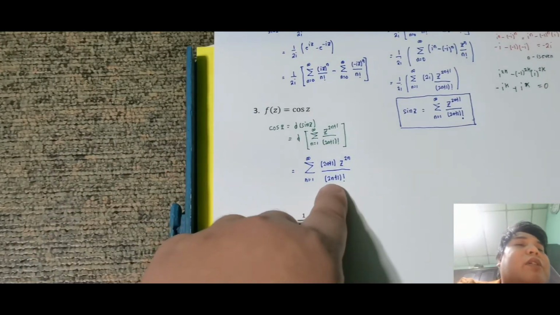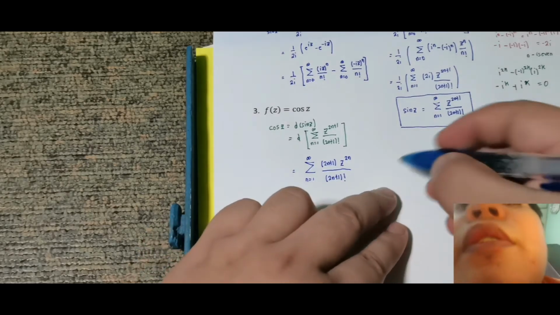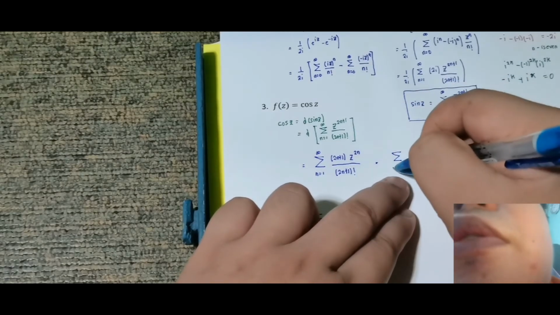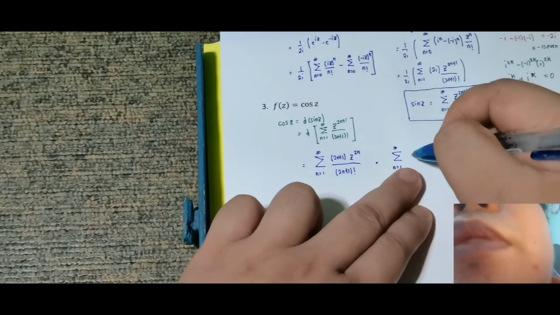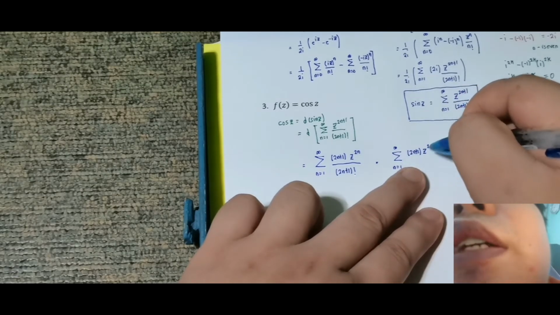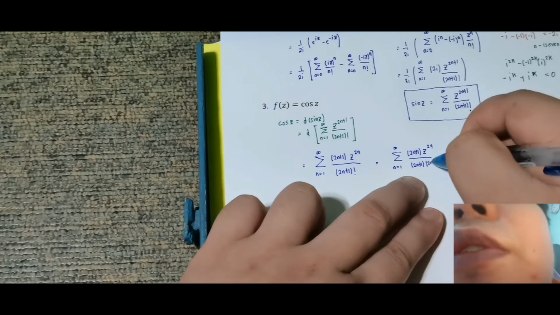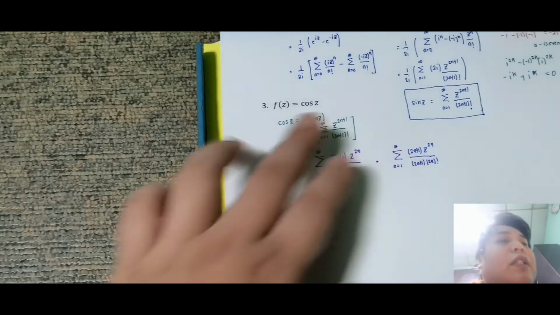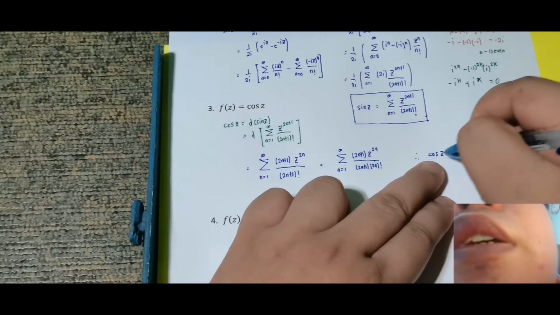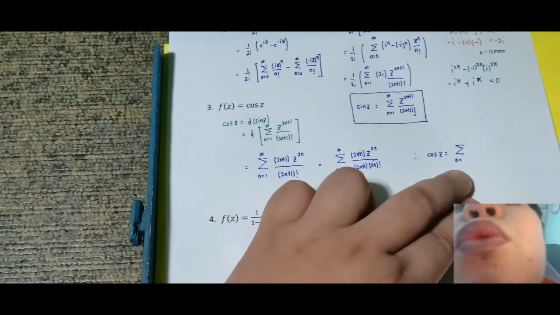Next is cancel yung 2n plus 1. May matitirang 2n factorial sa ilalim. Okay, so therefore, mayroon ganito, no? This is summation for n is equal to 1 up to infinity ng 2n plus 1 z raised sa 2n over 2n plus 1 tapos 2n factorial. Okay, so cancel yung 2n plus 1. Therefore, lagay ko na lang yung Maclaurin representation ng cosine z is just summation for n is equal to